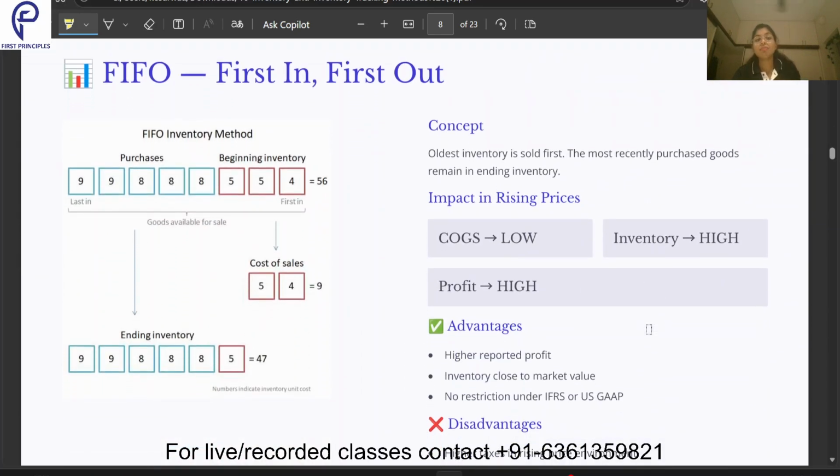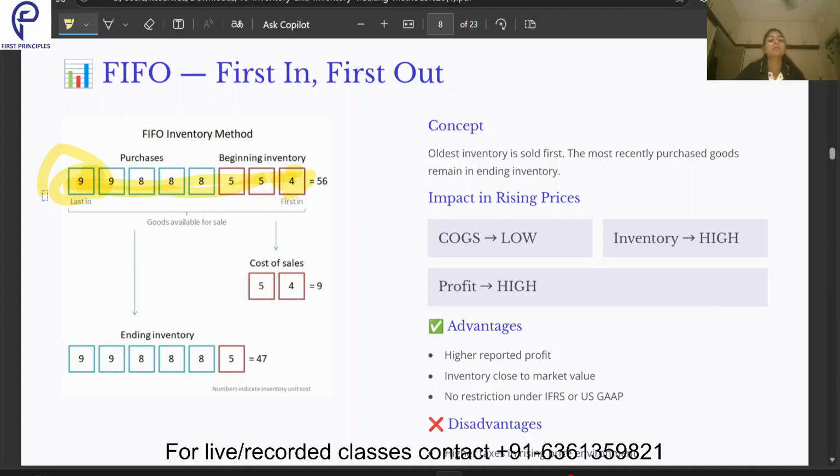Now coming to FIFO. As the name says, FIFO, first in first out. Suppose I start this way, we'll go opposite. So this is the month of January. In the month of January, I bought something for $4. Then the price kept on increasing, and in the month of March, it increased to 9. So that same one unit was 4 in January, but in March, it became 9.